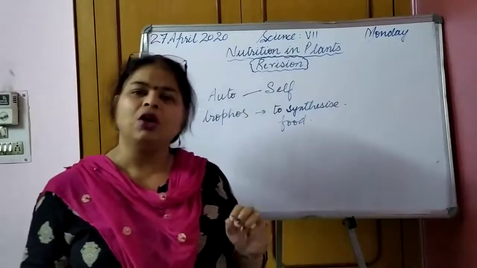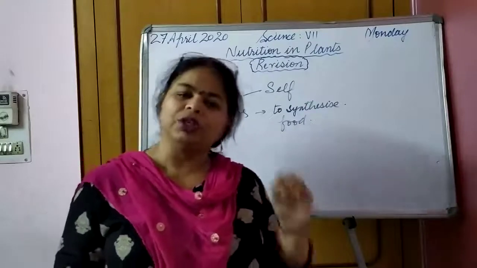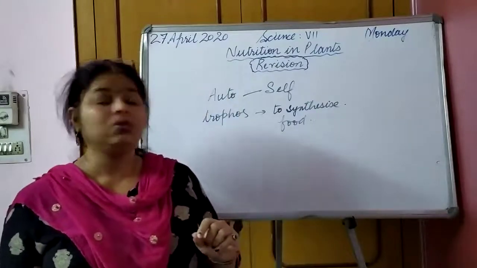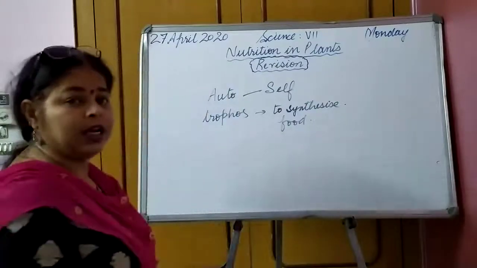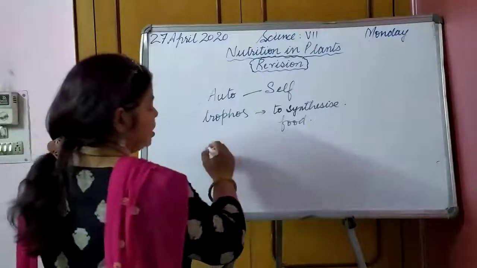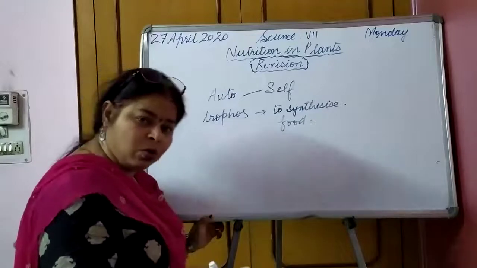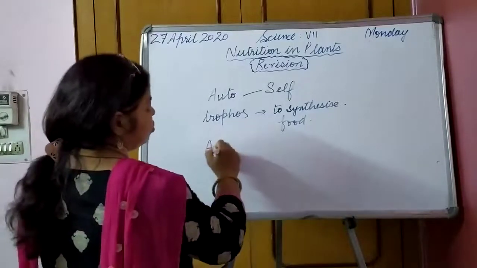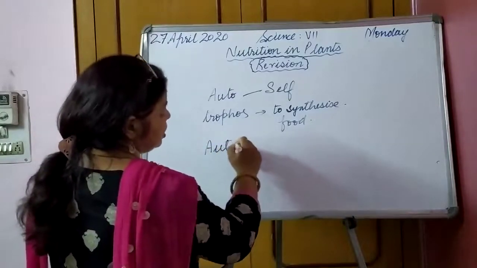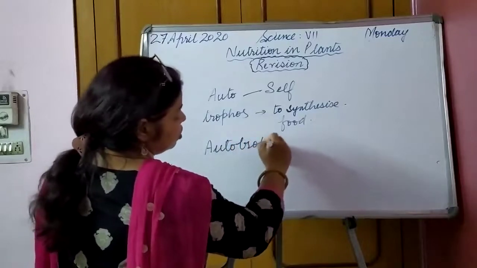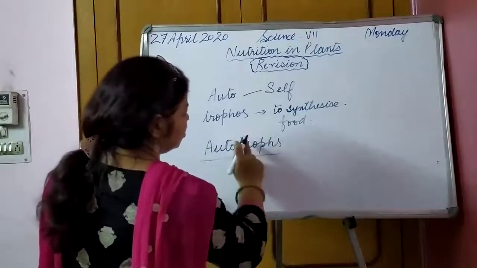Can you tell, such organisms which make their food on their own, what do we call them? Yes, you are right, they are autotrophs.